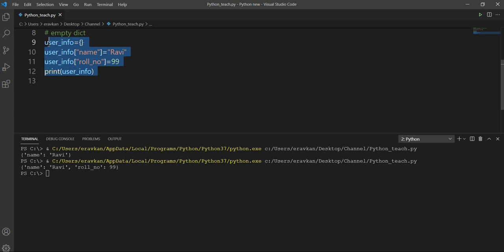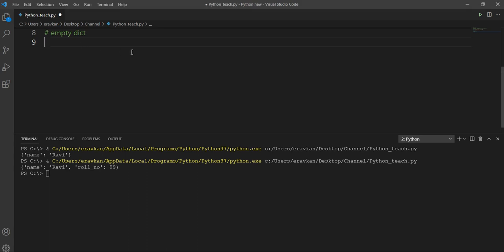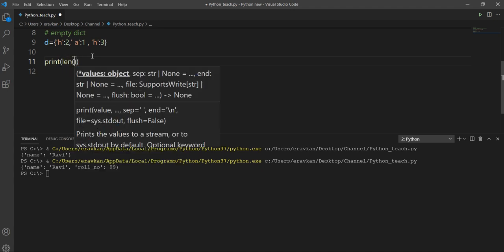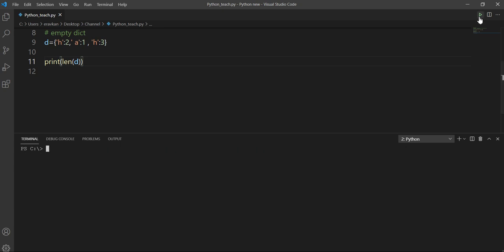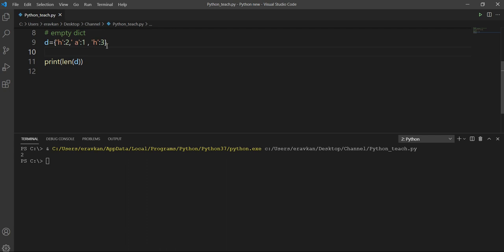Okay, let me take an example. If we have multiple keys in our dictionary, suppose I have a dictionary like this. I have told you earlier also that the latest one will be considered. If I now try to calculate the length of this dictionary, the length function also works, then what should be the output? The output should be 2. Why? Because these keys are duplicates, so only the latest one will be considered. So now my dictionary contains two elements.